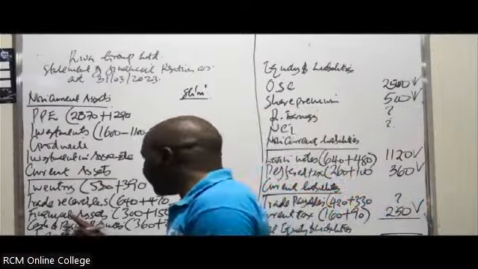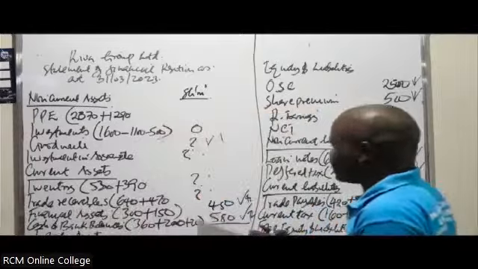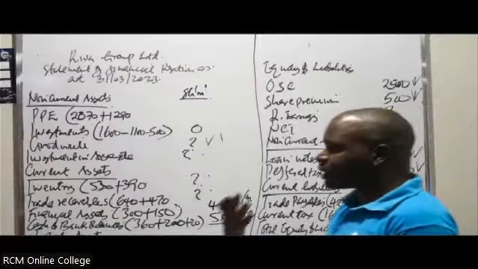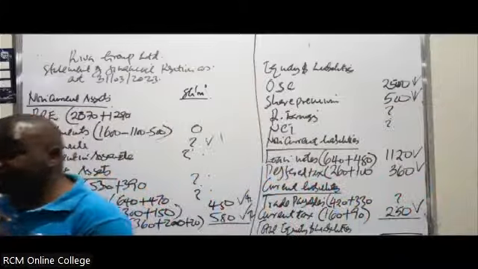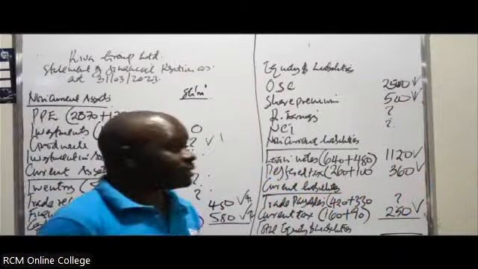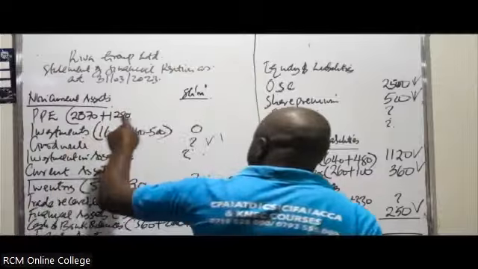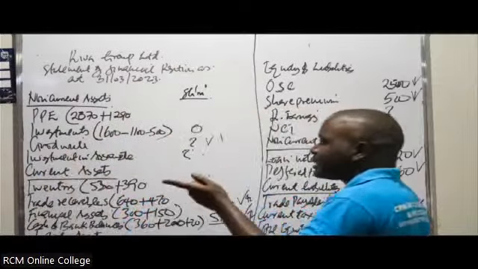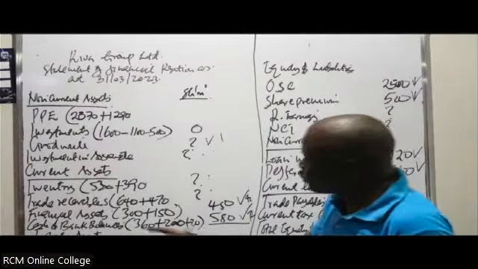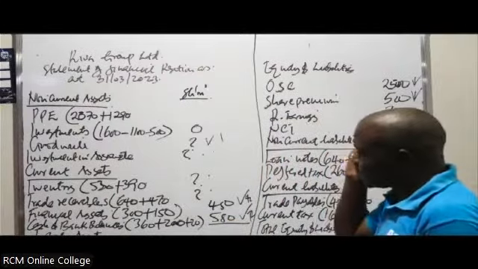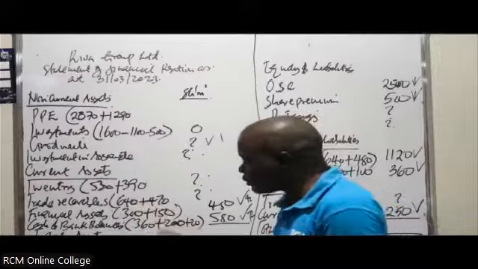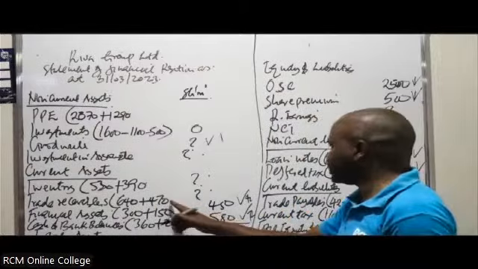There are those kinds of entries that don't need any kind of adjustment. Once you comprehend questions about group accounts, you'll be able to tell them very fast. Like in this case, you know that PPE will be affected if there's an intercompany sale of a fixed asset. Inventory is normally affected by URP on closing stock. Trade receivables, if there's an intercompany balance, will be affected.